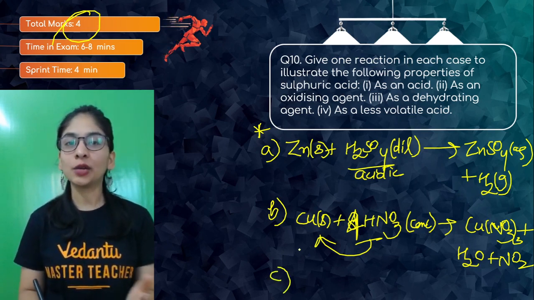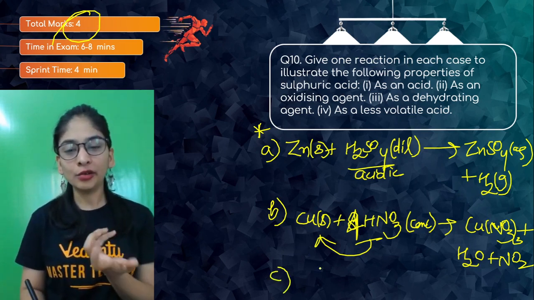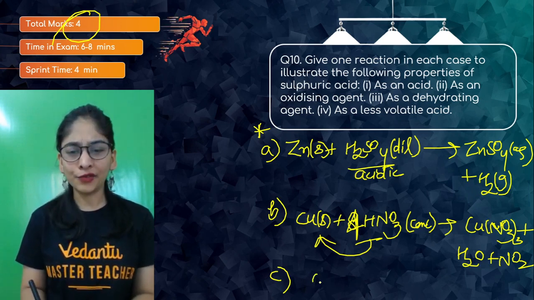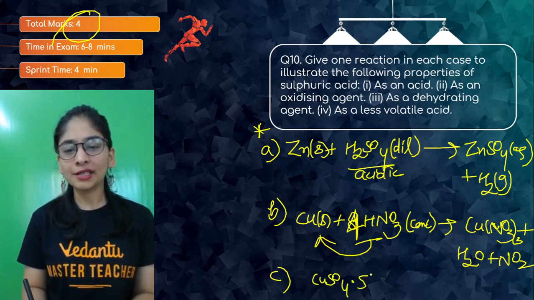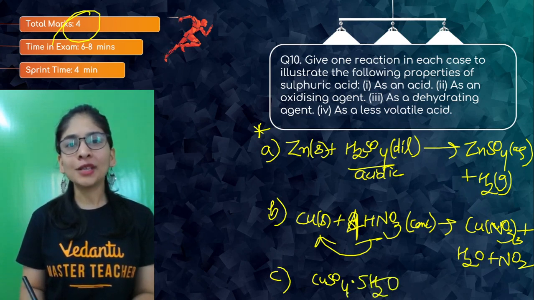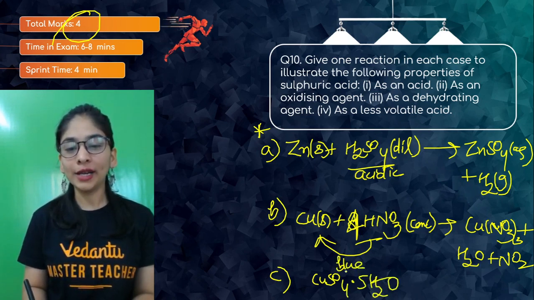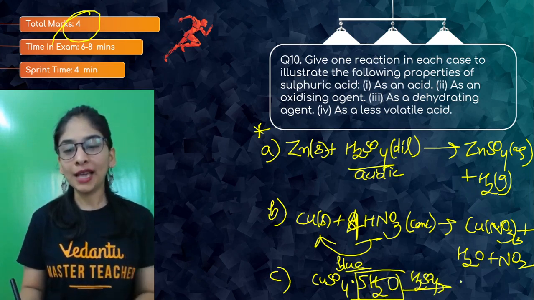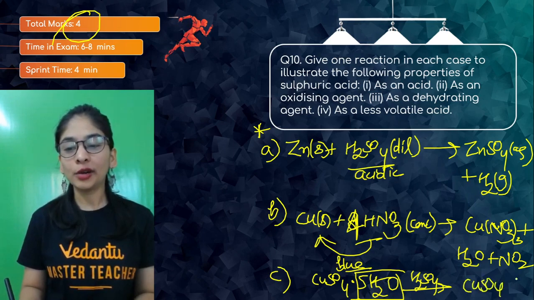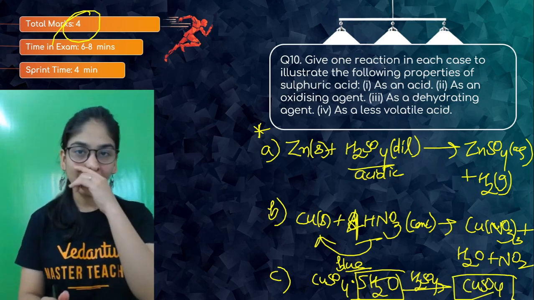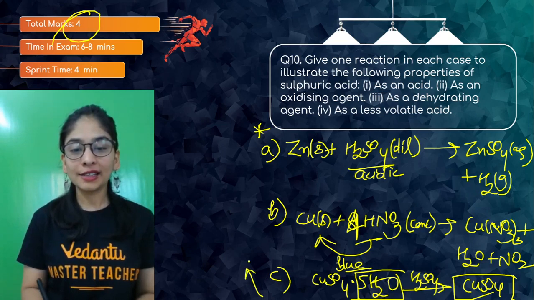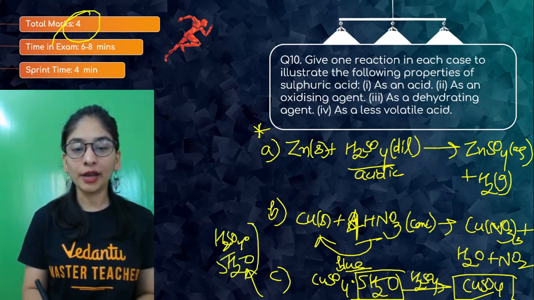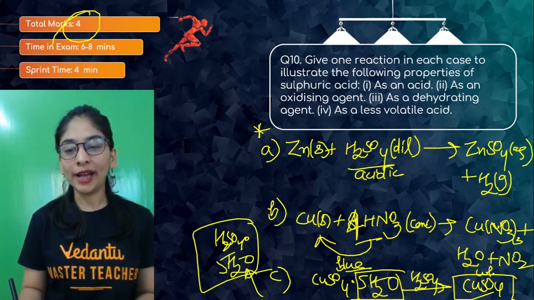Dehydrating agent is something that will absorb the water molecule. You can give the example of different reaction. Suppose I have this, a common one. I have copper sulfate pentahydrate, which is blue in color due to this water of crystallization. When you put sulfuric acid drops into the same, what will happen? The blue color will be gone. You are going to get anhydrous copper sulfate because your sulfuric acid is something that had taken those water molecules. Okay, that's why this became white in color.